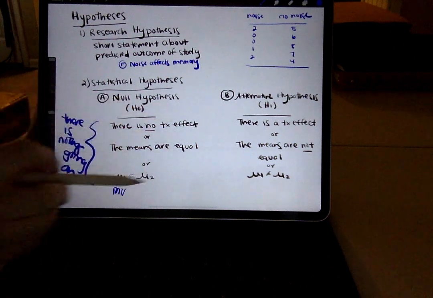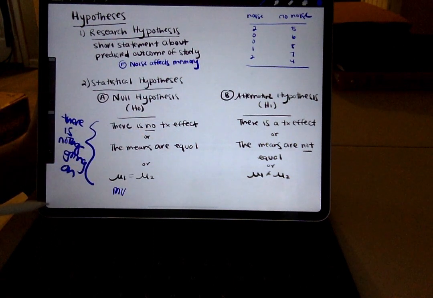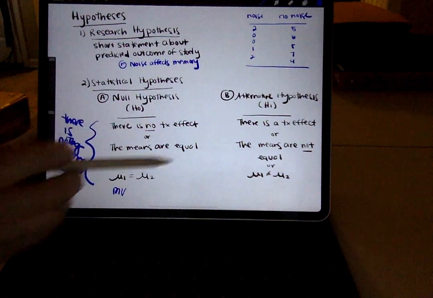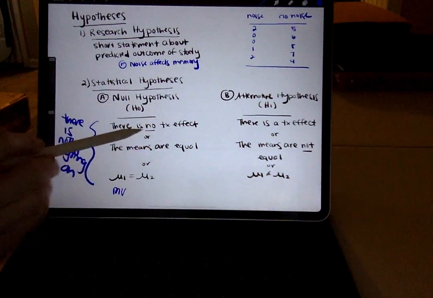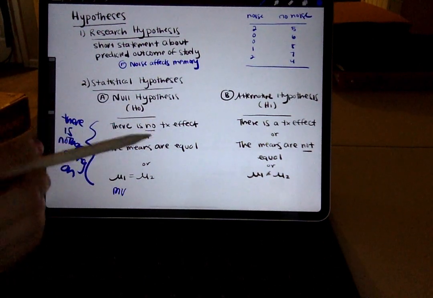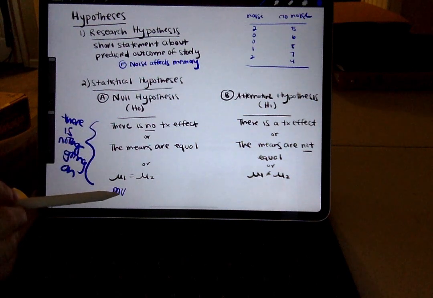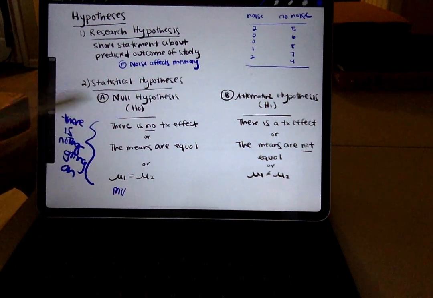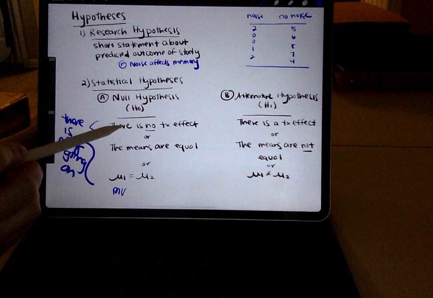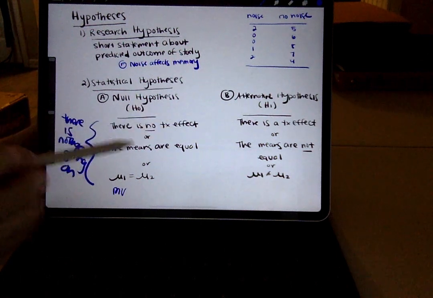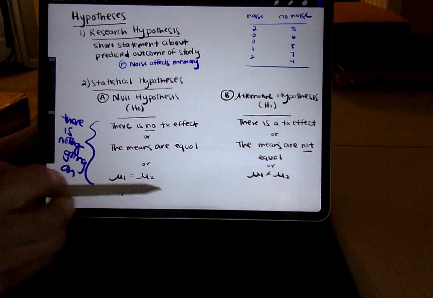Notice we don't actually talk about noise and memory in here. And that's the expectation that I'm going to be using for this class. When I ask you to write a null hypothesis, I don't want to see your actual variable names. You are going to write them exactly like I've written them here. This is literally something that you memorize. There is no treatment effect, the means are equal, mu1 equals mu2.